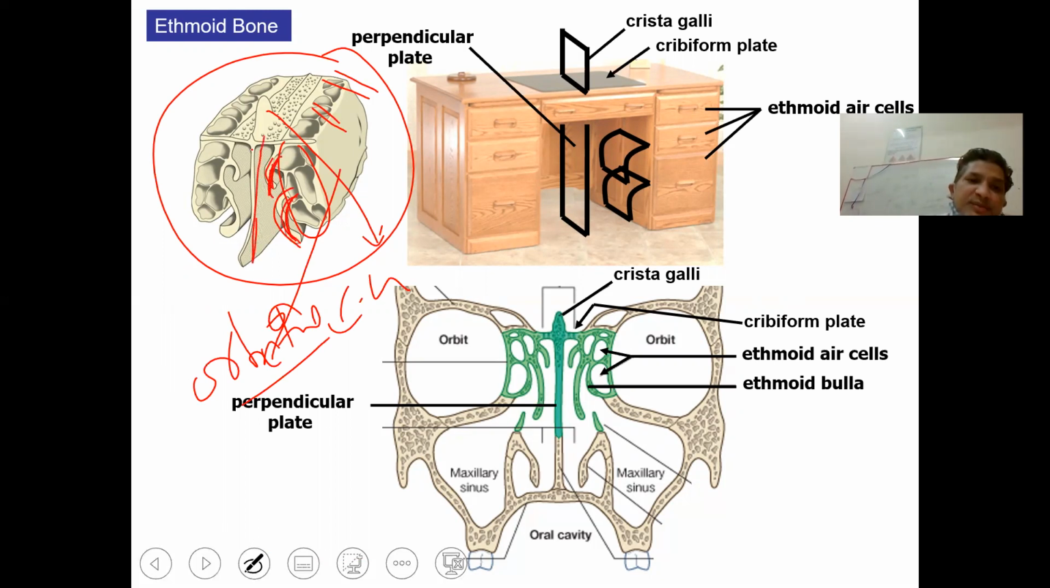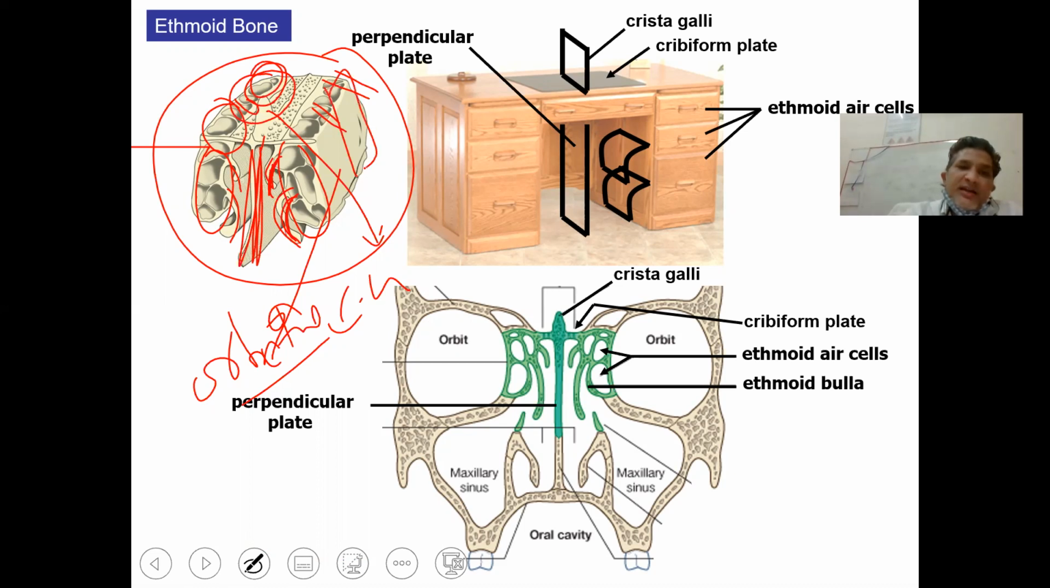And this is nothing but the perpendicular plate of the ethmoid bone. So we have got superior turbinate, middle turbinate. These are air cells, which are also called ethmoidal sinuses. So the ethmoidal sinus is not a single sinus; it's a group of sinuses. These are anterior ethmoidal cells, and these are middle, and these are posterior ethmoidal cells.